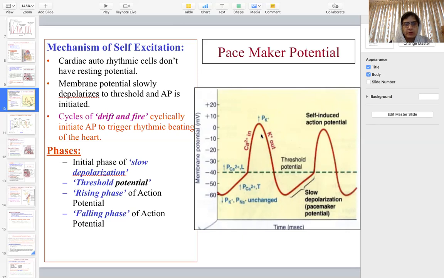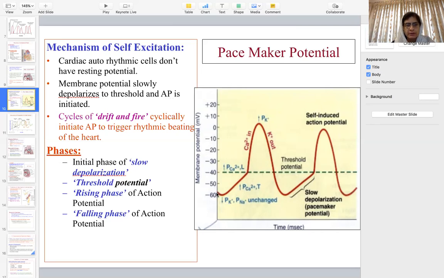Why pacemaker potential? Because it is self-generating. Whenever it reaches a certain voltage, the action potential will be generated again, reaching the threshold and causing depolarization. Now, cardiac autorhythmicity cells do not have a resting membrane potential. The membrane potential slowly depolarizes to threshold and an action potential is initiated.